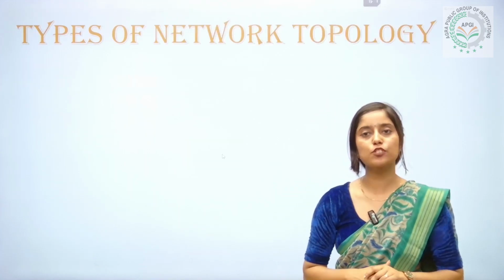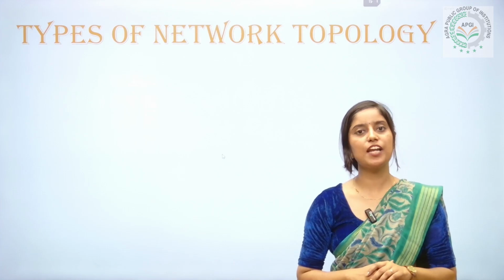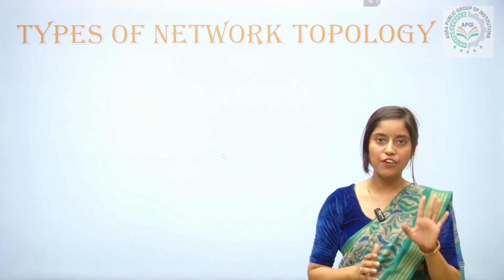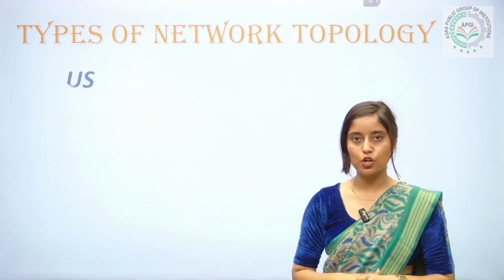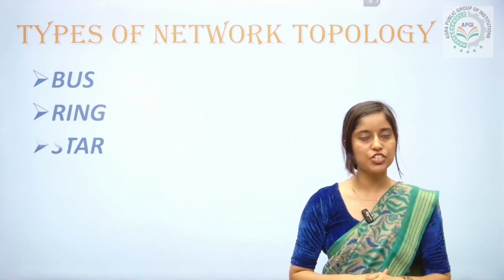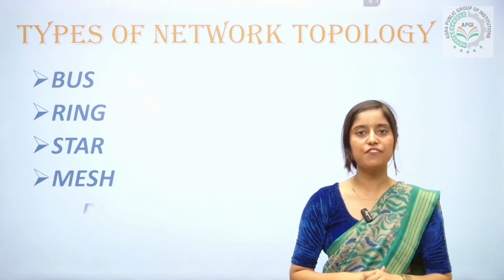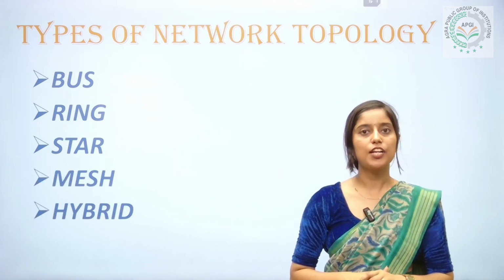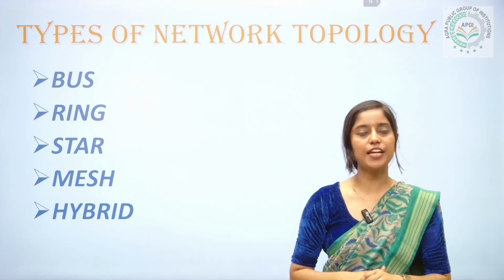What are the different types of network topologies? Basically, network topologies are categorized into 5 categories. First, bus topology. Second, ring topology. Third, star topology. Fourth, mesh topology. And fifth one, hybrid topology. Now we will discuss each topology in detail.